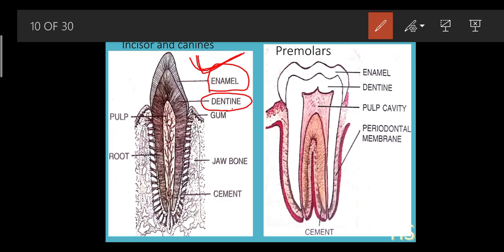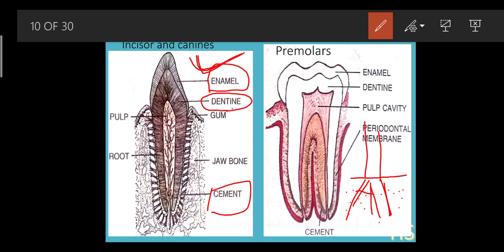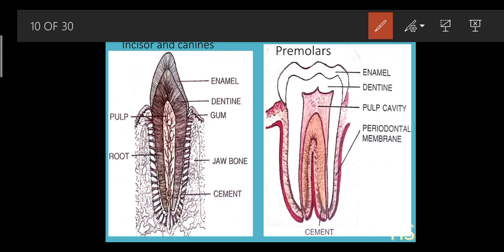Then we can see the structure called cement. What is cement? Cement is another bone-like structure which helps to fix the root in position. You can understand it like this: suppose this is the soil, these are the roots and this is the shoot part. Who holds the roots? Definitely the soil holds the roots tightly and firmly. In the same way, the cement helps fix the root in position. Then we can see the pulp part.